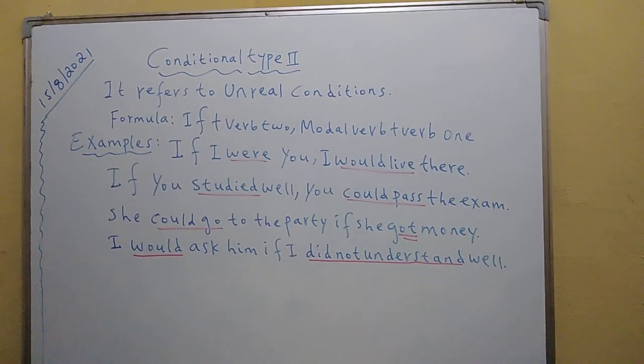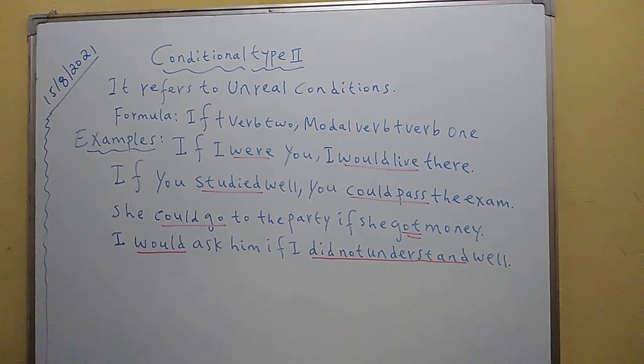Well, today we are going to discuss conditional type 2.